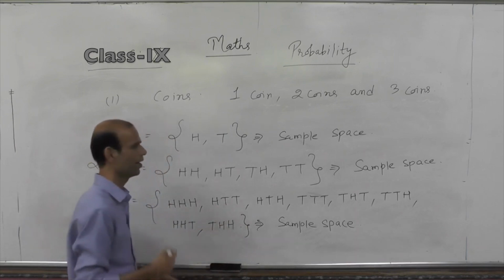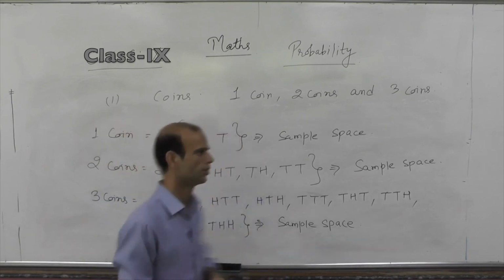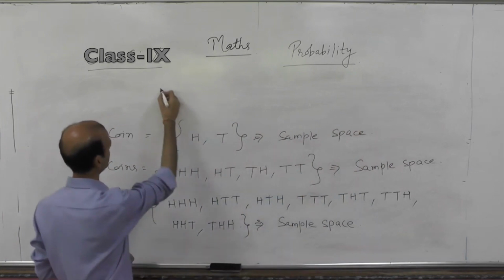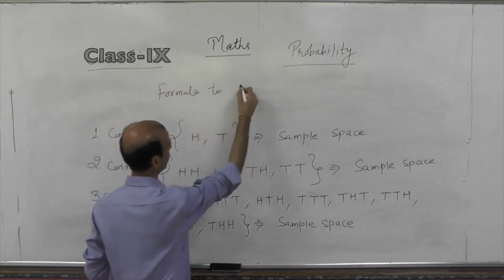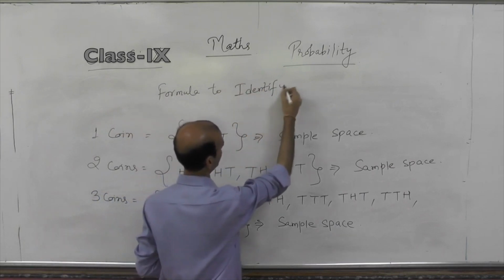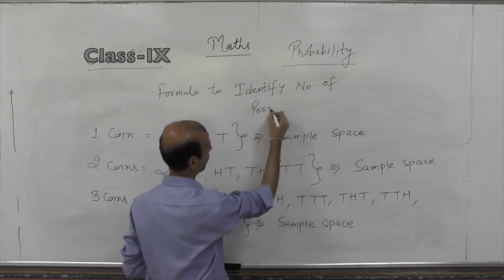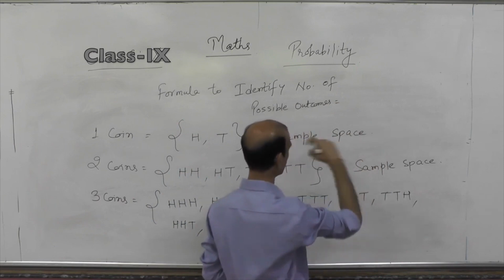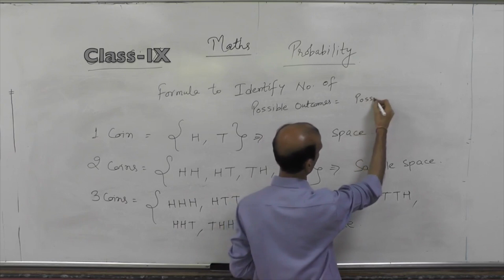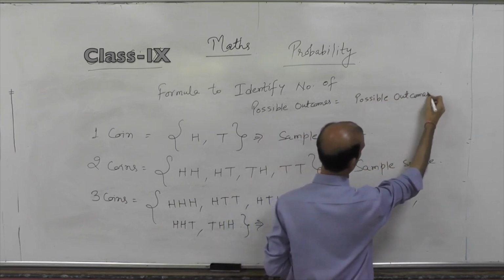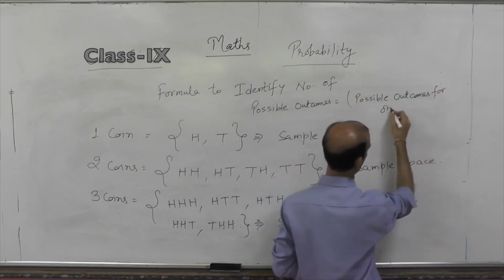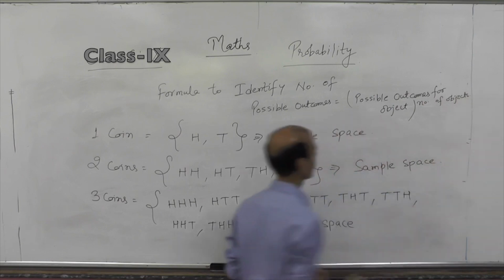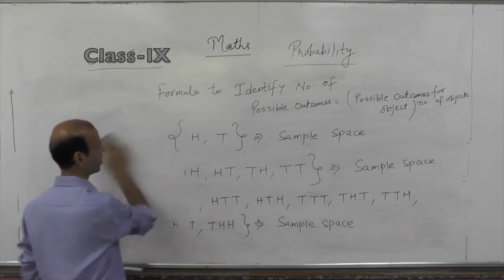So there is a formula to define the number of possible outcomes. Let me explain this formula.